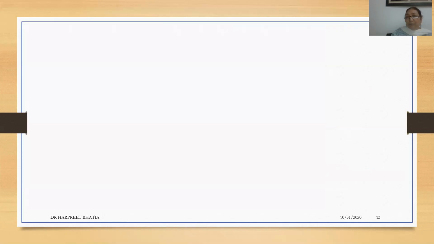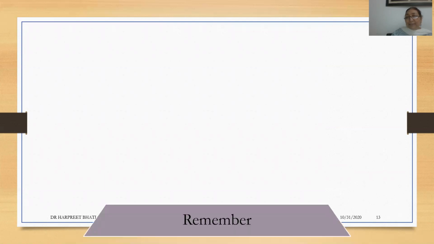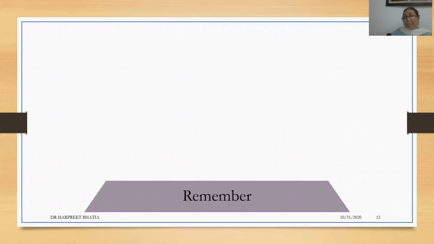So now coming to the various aspects that he has referred to, the first one is remember. Remember means how much the child can absorb and recall later on. Comprehension comes only after the student has been able to remember.